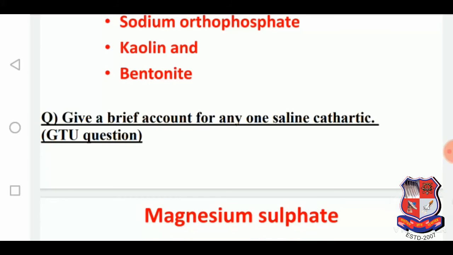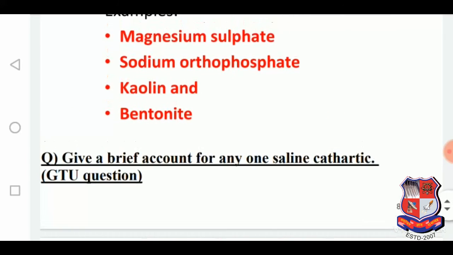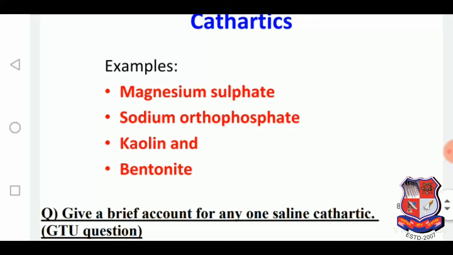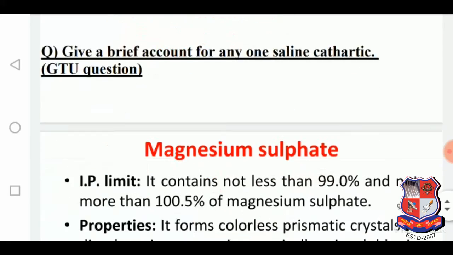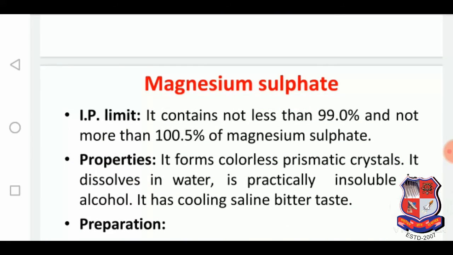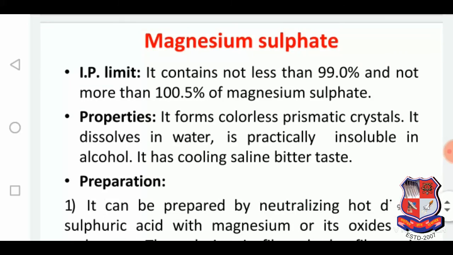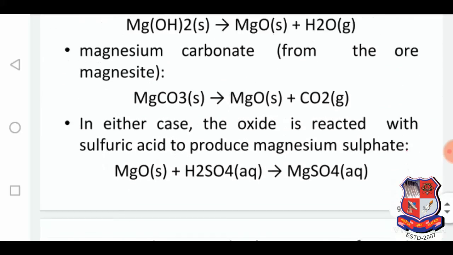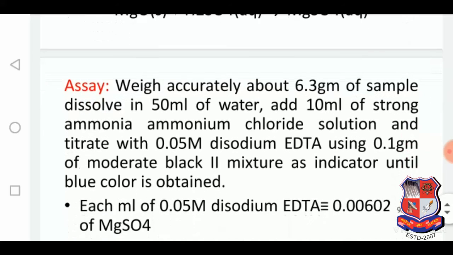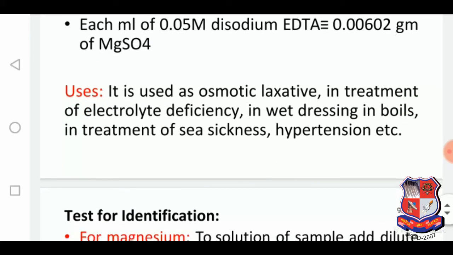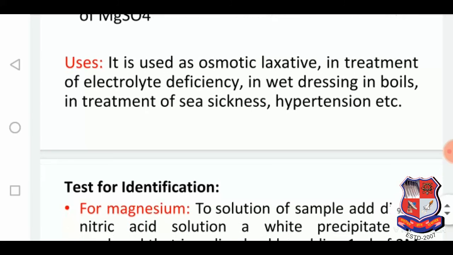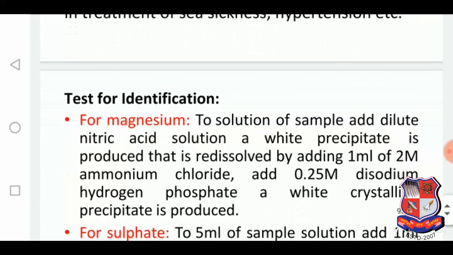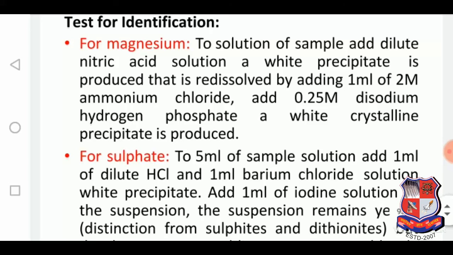So in GTU, the question is like: give a brief account on any one saline cathartic. So magnesium sulfate is the ideal example. It is an IP limit, properties, preparation is there. And the assay procedure is given over here. Uses: it is an osmotic laxative, used in treatment of electrolyte deficiency, in wound dressing, treatment of seasickness, hypertension, etc. Here are some identification tests.